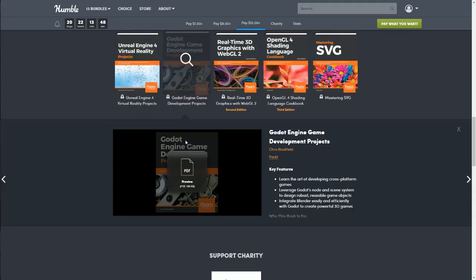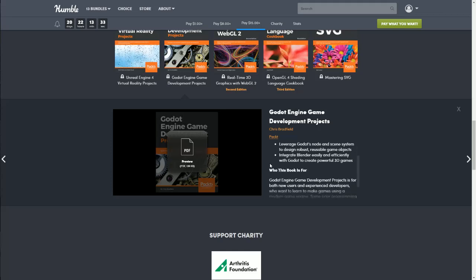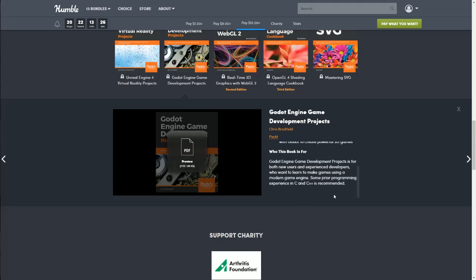Okay, next we have the Godot Engine Game Development Projects. It's another PDF and you can preview it here. Learn the art of developing cross-platform games. Leverage Godot's node and scene system to design robust, reusable game objects. Integrate Blender easily and effectively with Godot to create powerful 3D games. Godot Engine Game Development Projects is for both new users and experienced developers who want to learn to make games using a modern game engine. Some prior programming experience in C and C++ is recommended.